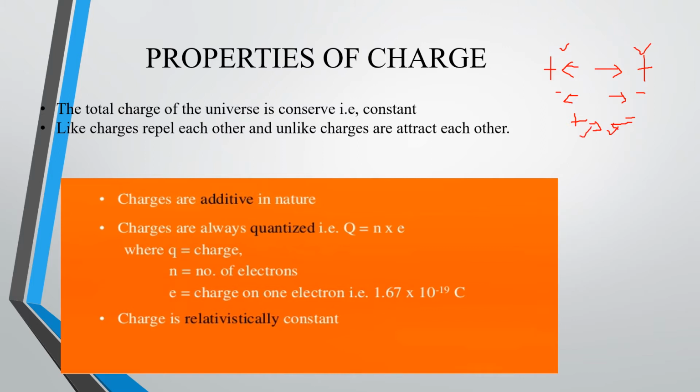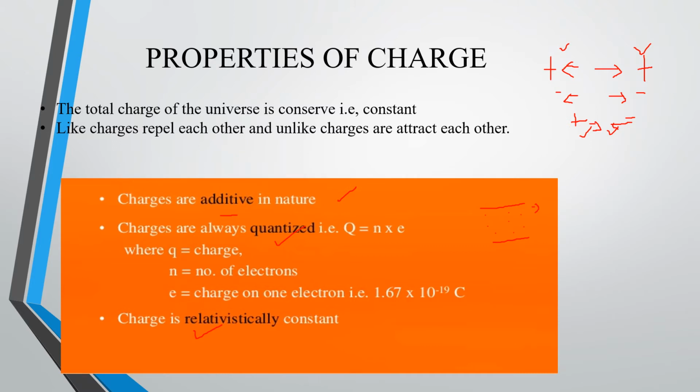Okay, there are three kinds of properties. One is charges are additive in nature. Charges are always quantized, and charge is relativistically constant. So first we will discuss charges are additive in nature. Okay, suppose you are considering any conductor. So you are taking a charge which is present randomly inside a conductor like this. So what will happen? If you are considering this is the electron, it tends to attract with the proton, so it will get charged. So this is the characteristic, right?